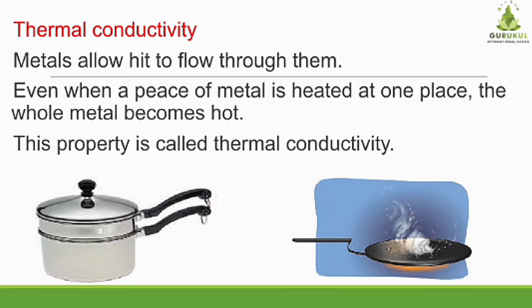Not all, but most of the metals like copper, iron, aluminium, steel are mostly used in the kitchen for cooking purpose. Why are they used? Because all these utensils are made from metals which are good conductors of heat, means they can allow heat to flow through them, which helps for the cooking purpose, right?